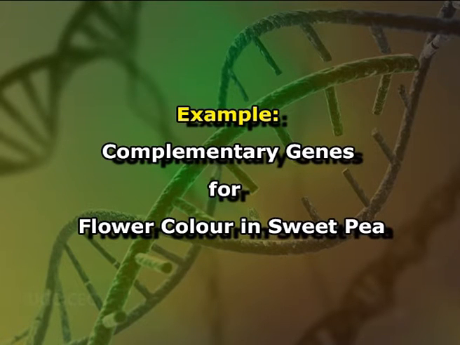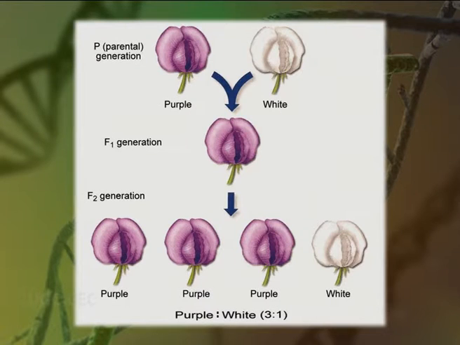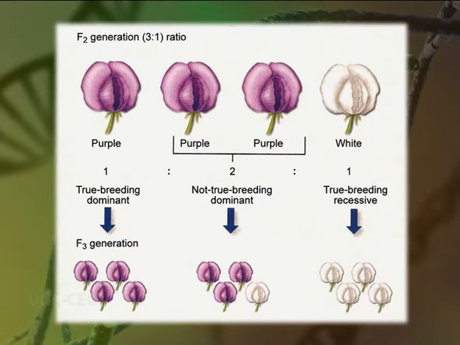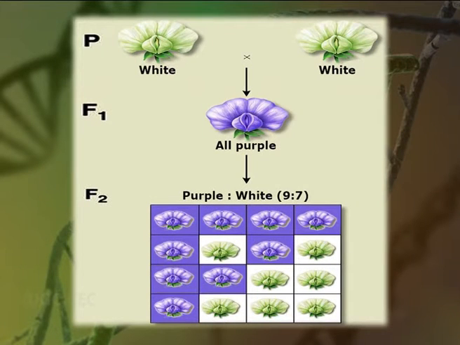Genes for flower color in sweet pea is evidence of complementary genes. In sweet pea, the purple color of flowers is dominant to white and gives typical 3:1 ratio in F2. White flower varieties breed true and crosses between different white varieties usually produce white flower progeny. But some crosses between two white varieties produce purple flower plants in F1 and purple and white flowered plants in the ratio of 9:7 in F2 generation.